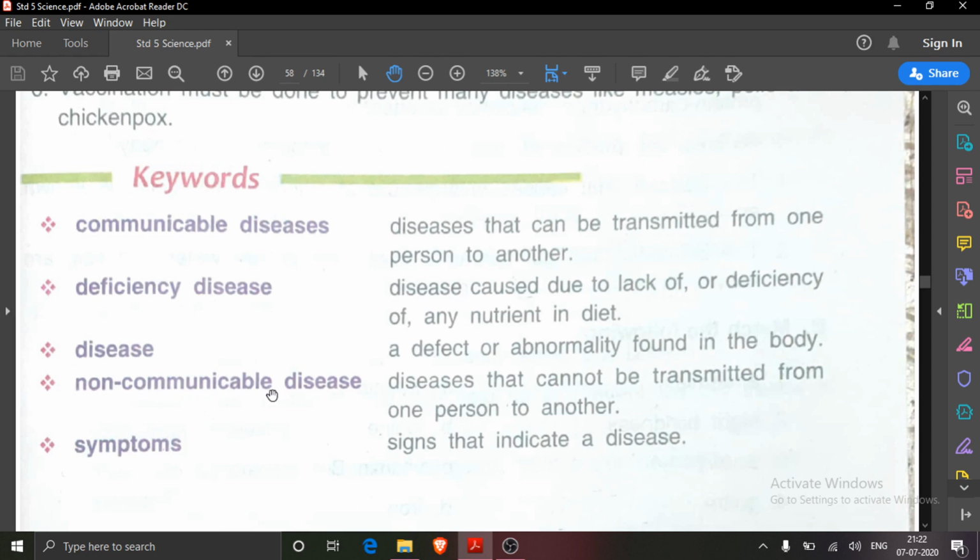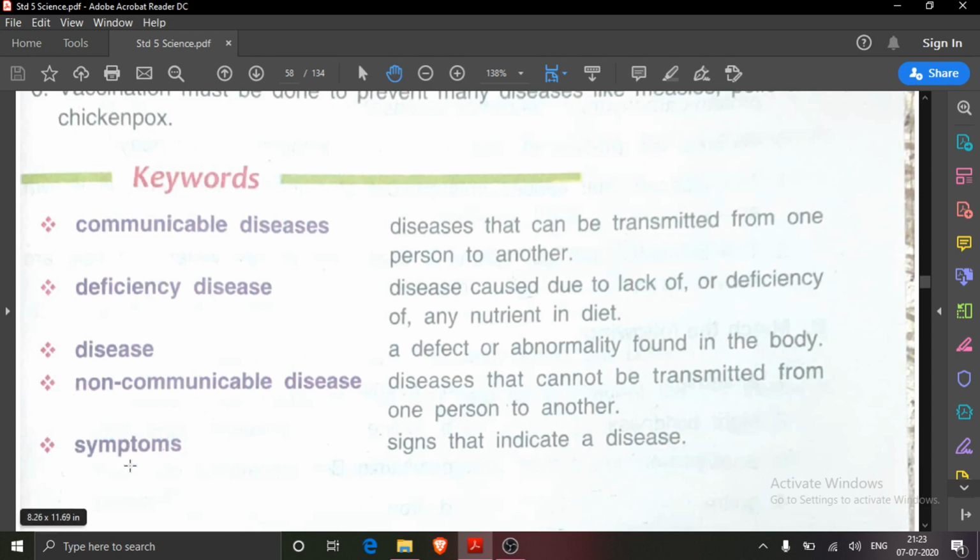Next is non-communicable disease. Diseases that cannot be transmitted from one person to another. These non-communicable diseases are also known as deficiency diseases. Communicable means the diseases that can be transmitted from one person to another, and non-communicable diseases means the diseases that cannot be transmitted from one person to another.